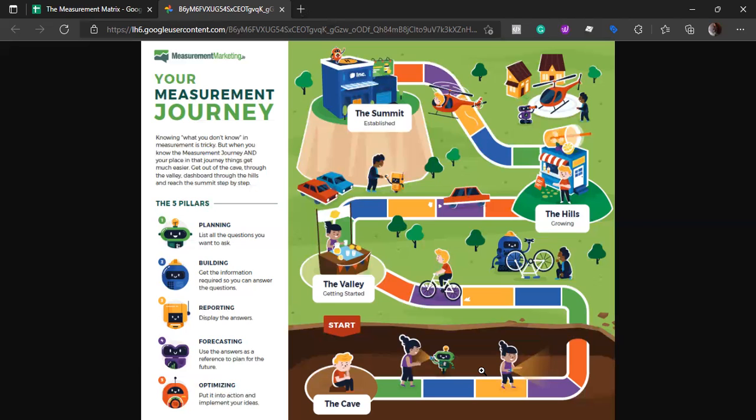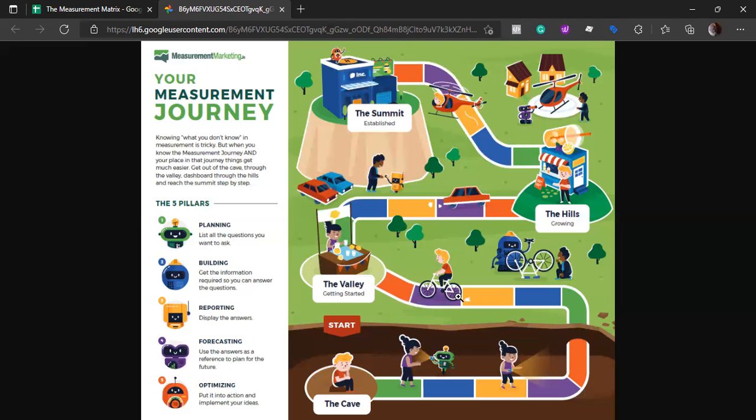We are at this stage, the basic stage, which we call the valley. For that, let's say we need resources at the level of a bike. It's more than a torch, but still less than a helicopter way up here. So we are in the valley, asking bigger questions, with improved skills. We proceed again with planning, building, reporting, forecasting, and optimizing. These are the colors represented in the path.